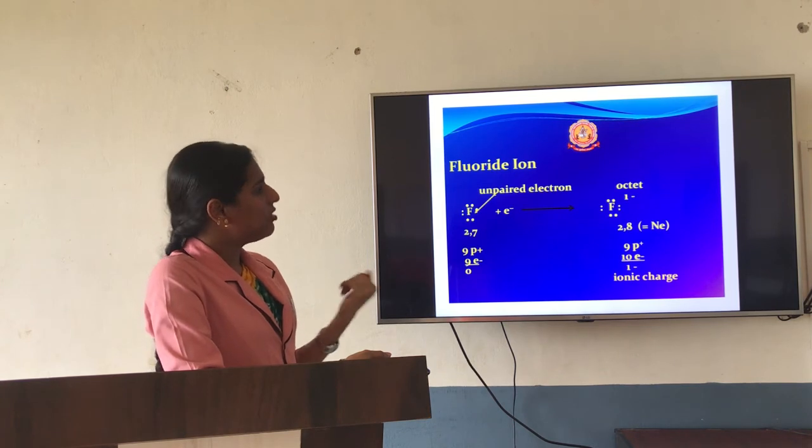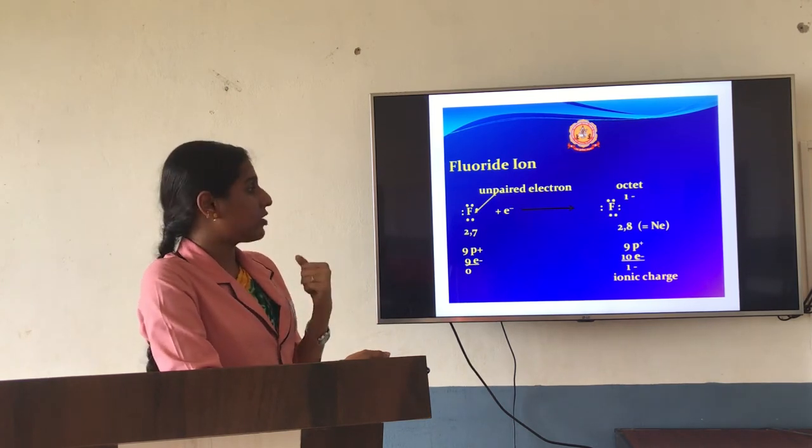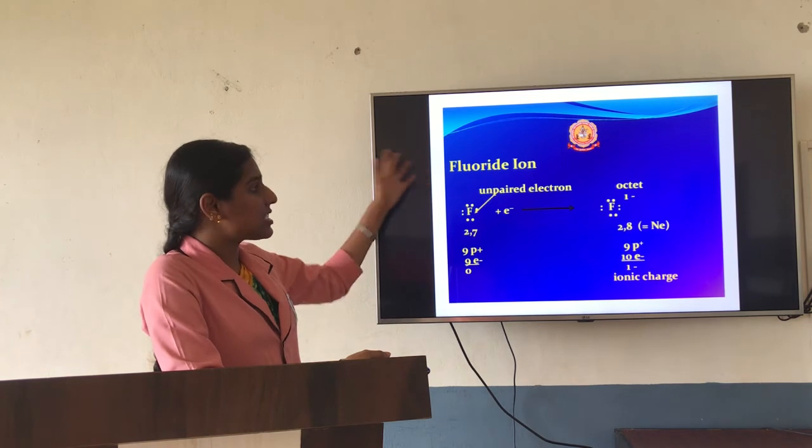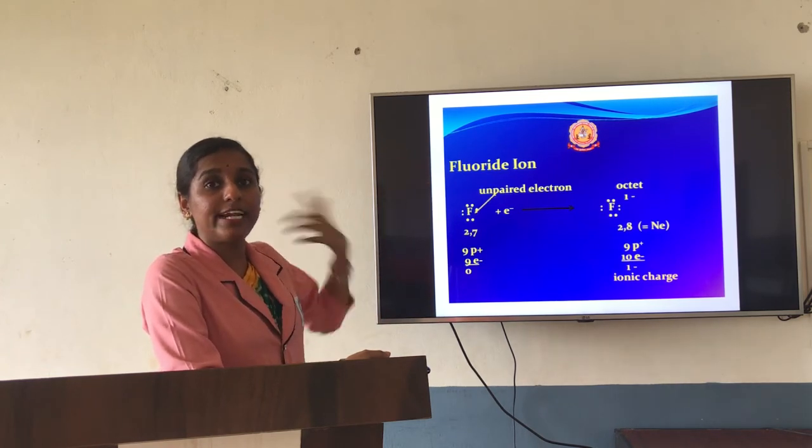So what will it do? It will take that 1 electron. From where will it take it? Just now we have seen the metal; it is ready to give an electron.